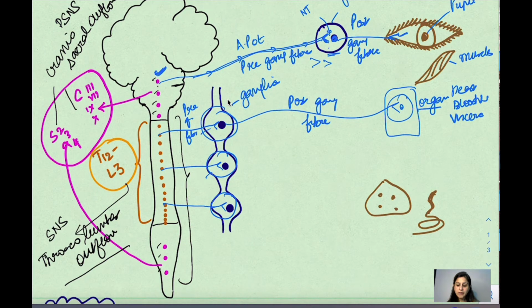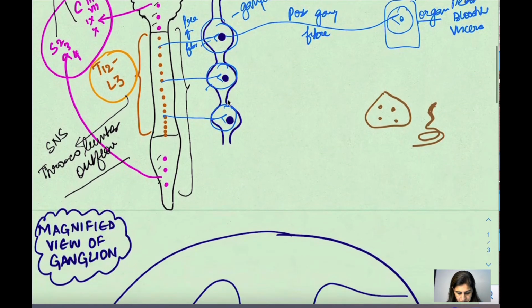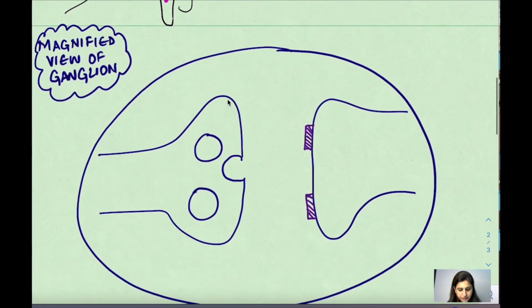Now we have seen the pathway, how the action potential goes through. Now if we enlarge this ganglion and look at it, okay? Let's enlarge it to see how they are actually talking to each other. What are they doing here? And then we'll come back to this diagram again. So what actually happens here? Okay? It's a magnified view of the ganglion.